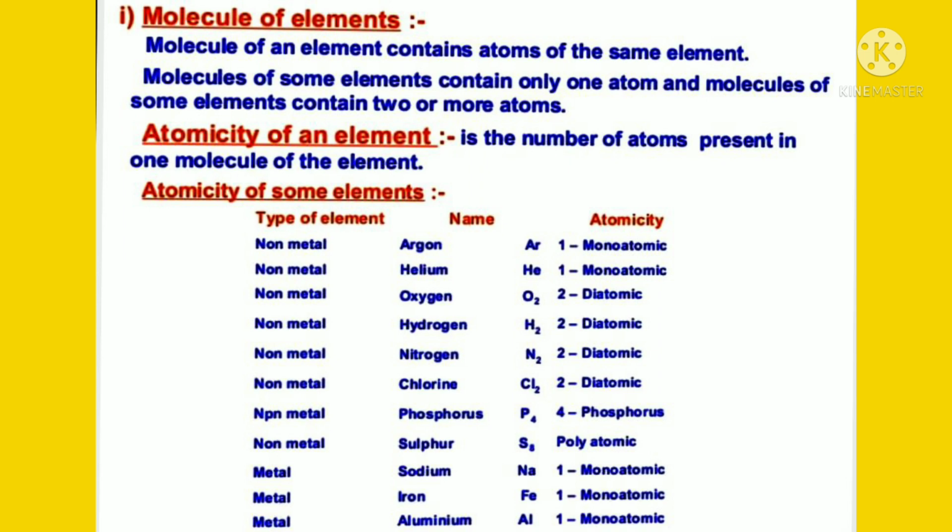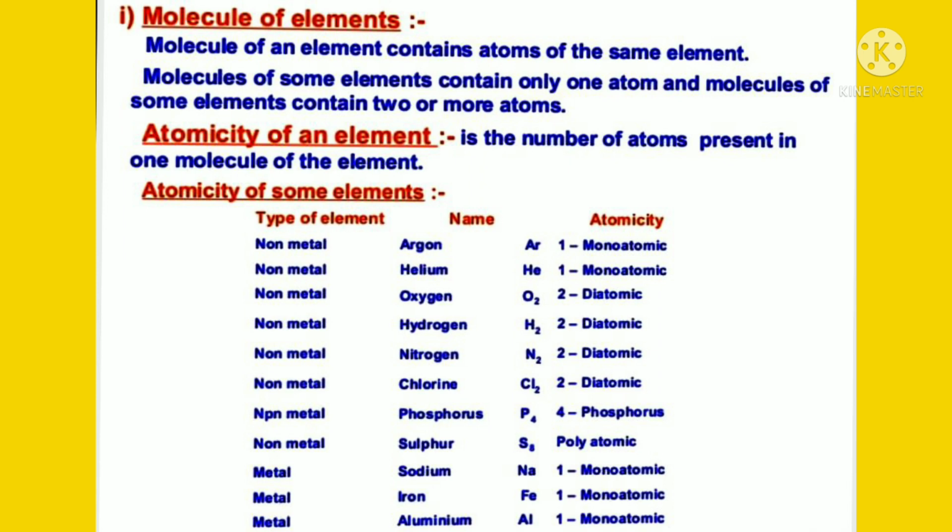And hydrogen, H2, that atomicity is 2, so that is diatomic. And nitrogen, N2, that atomicity is 2, that is diatomic. And chlorine, Cl2, atomicity is 2, that is diatomic.